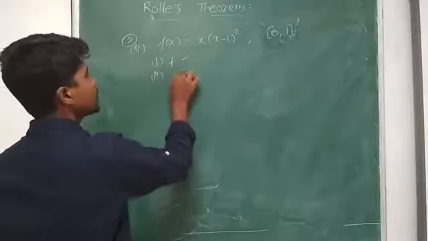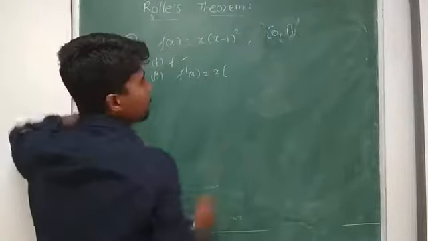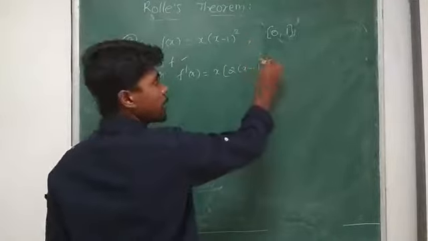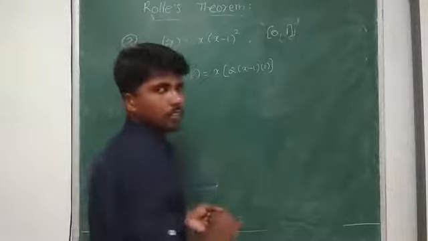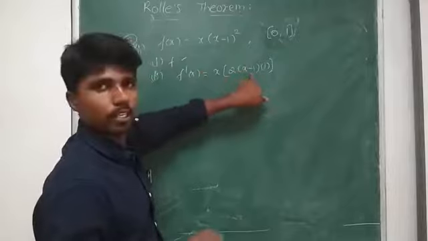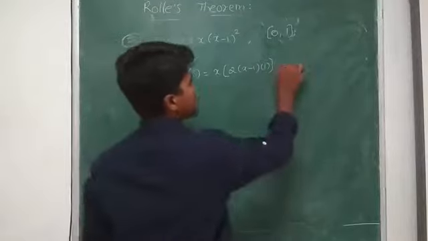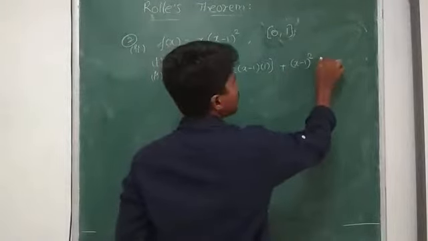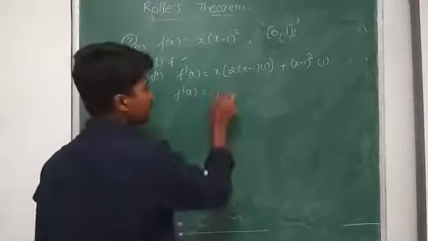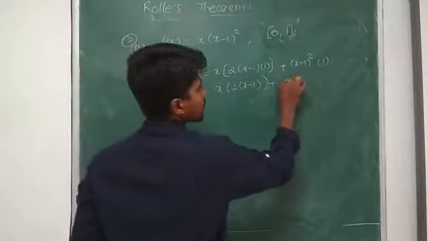Second one, find f'(x). So what is f'(x)? It is in the uv form. x into 2(x - 1), and the derivative of x - 1 is 1. In the uv form, u into v'. First it is in the form x^n, whose derivative is n x^(n-1). Next it is not x, it is x - 1, so I have to perform its derivative. Now plus (x - 1)^2 into the derivative of x, which is 1. So f'(x) = x · 2(x - 1) + (x - 1)^2.